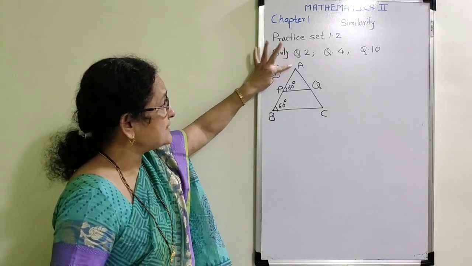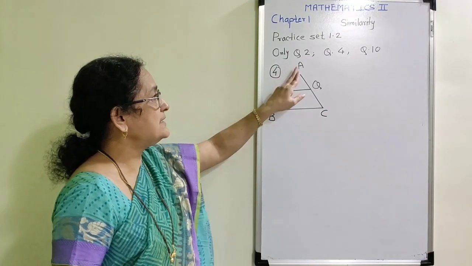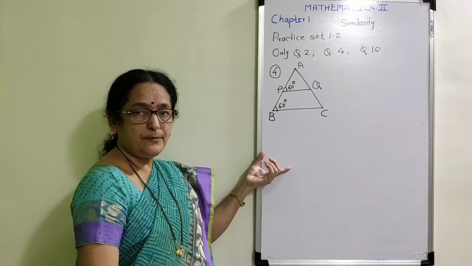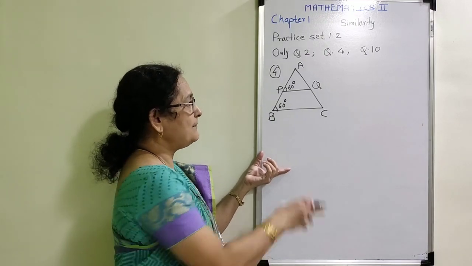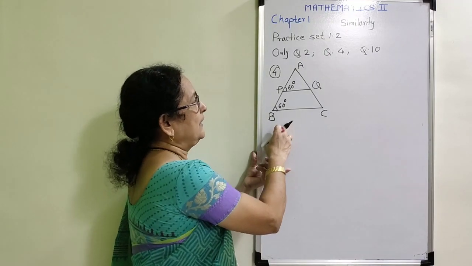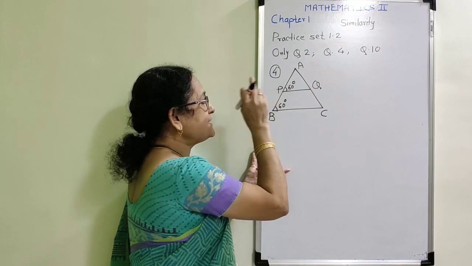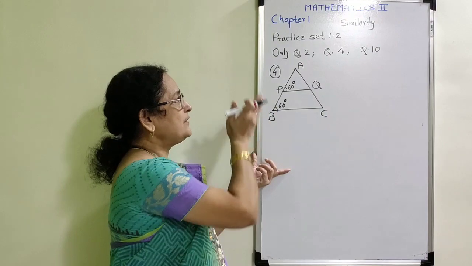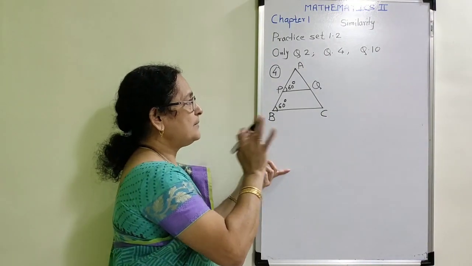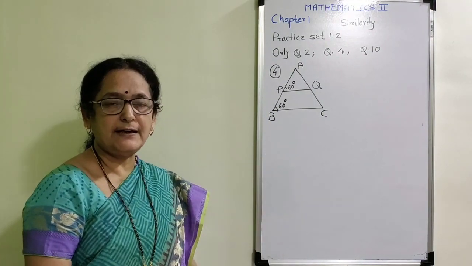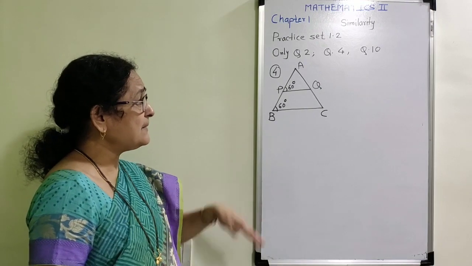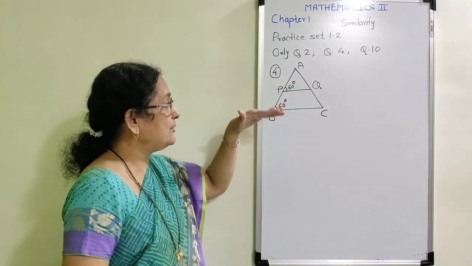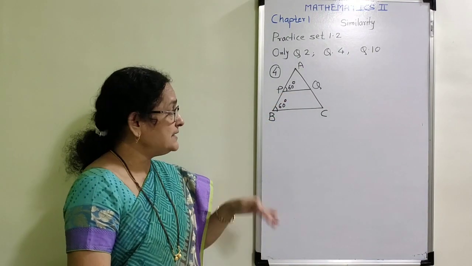When I can prove this, we learn the converse of basic proportionality theorem, that when PQ is parallel to BC, then and only then we can say that the segment PQ divides the two sides in proportion. That means my first decision is I have to prove that PQ is parallel to BC.